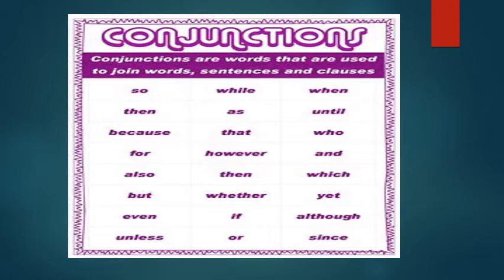Conjunctions are words that are used to join words, sentences and clauses, and these are listed as so, then, because, for, also, but, even, unless, while, as, that, however, then, whether, if, or, when, until, who, and, which, yet, although, since.